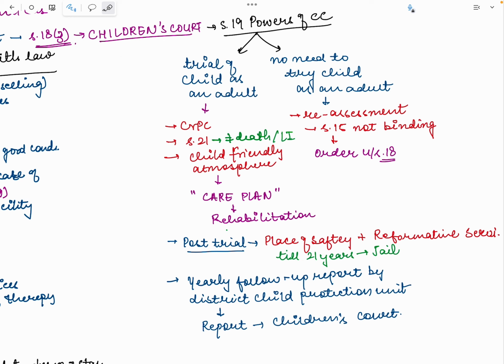And there is a particular section in CrPC in which you can convert the case, but no, that is for converting a summons trial into a warrant trial, right? Which section is it? Remember and tell me in the comment section, okay?